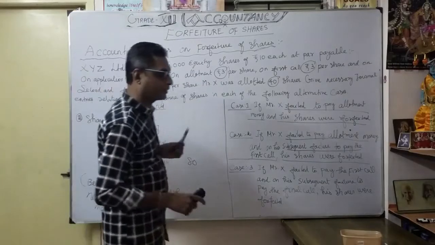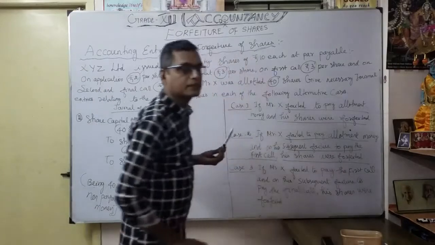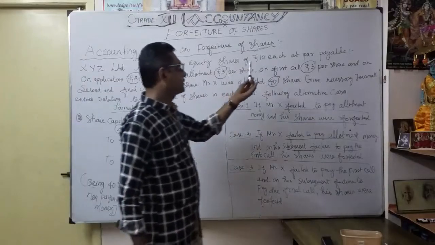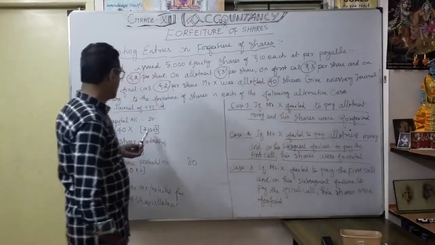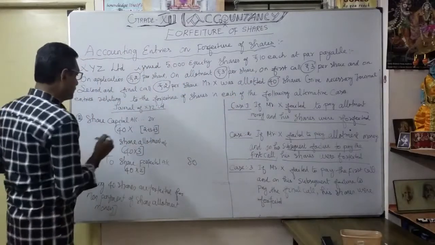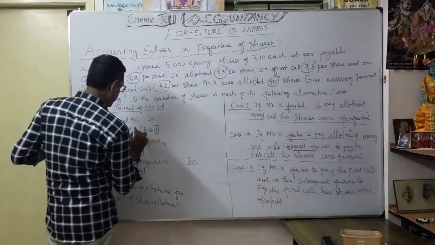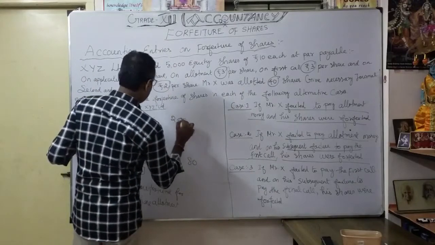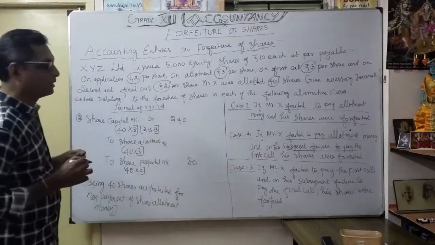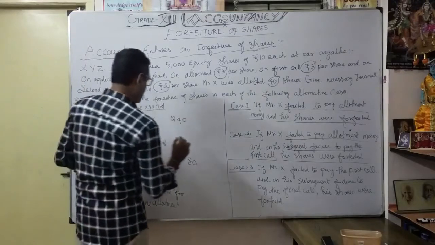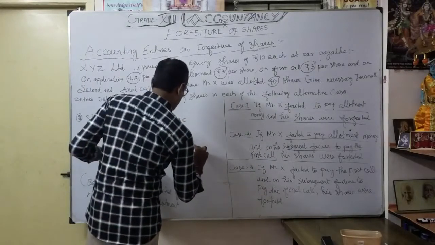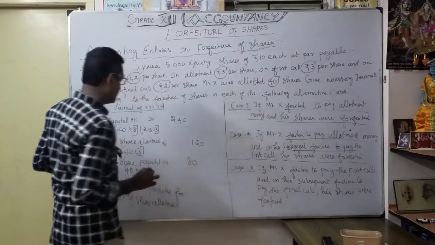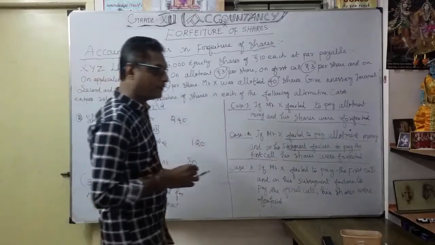Otherwise you become confused about how the amount came here. The nominal face value is 10 rupees, but in share capital you are writing a different amount, correct? So 2 plus 3, 5 plus 3, 8. So how much is debited in share capital account? 240. Now share allotment, as you know already, is 120. Thereafter, what is the default here?